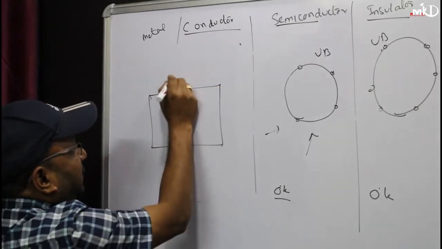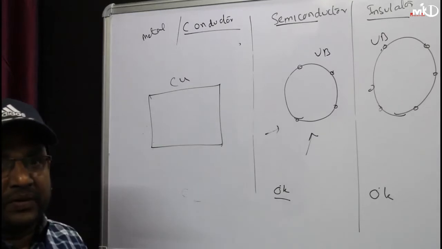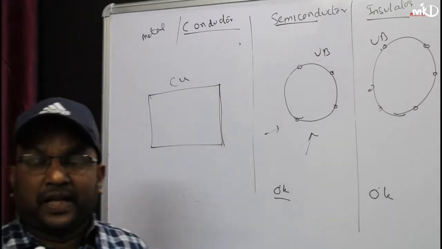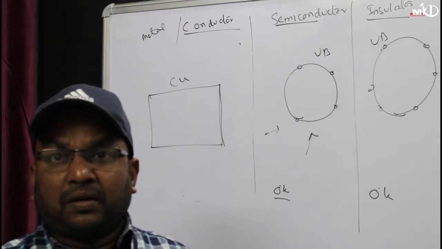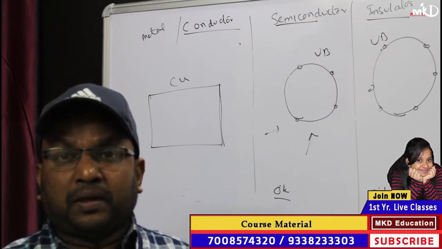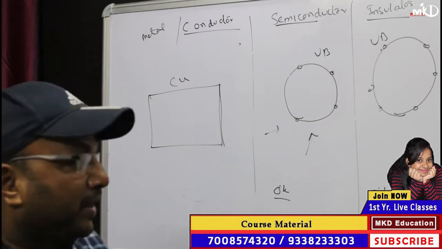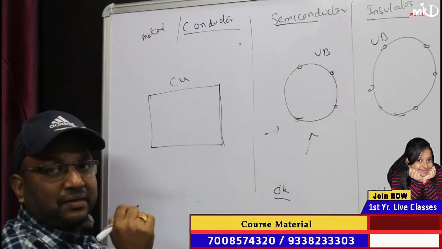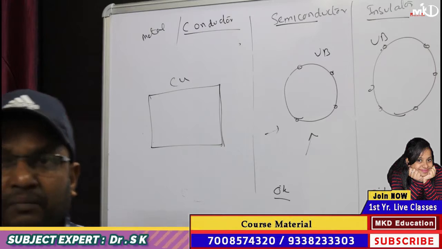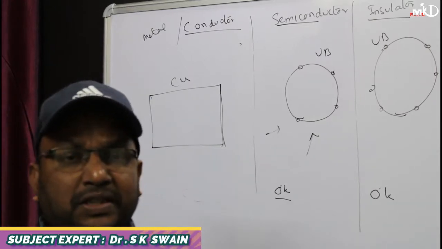In a metal bar, suppose I am taking copper. In copper, suppose I have a number of atoms. For one atom, I can say this is the valency level. If a metal contains a number of atoms, 1000 atoms, 2000 atoms, then it will be comprised of the valency band. So one is the valency level, one is the valency band. What is the valency level? One atom means valency level. If the number of atoms comprised in a metal is called the valency band.